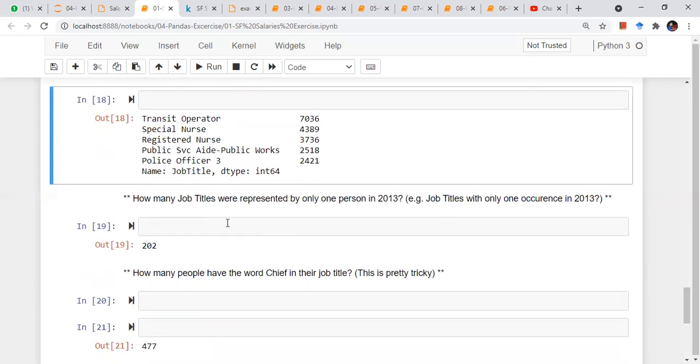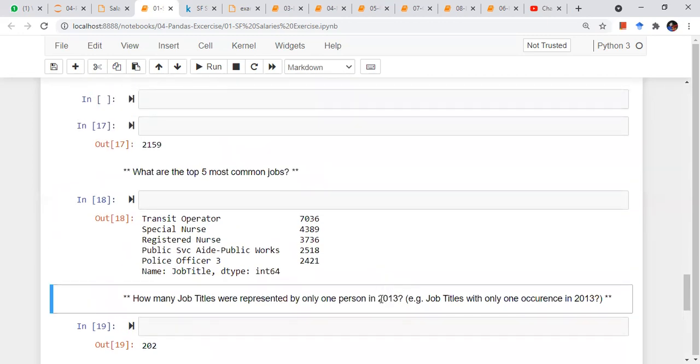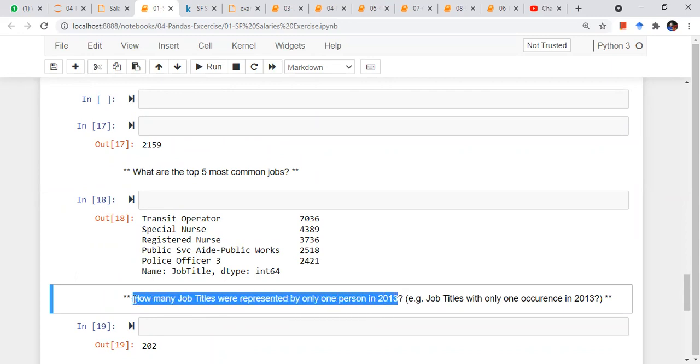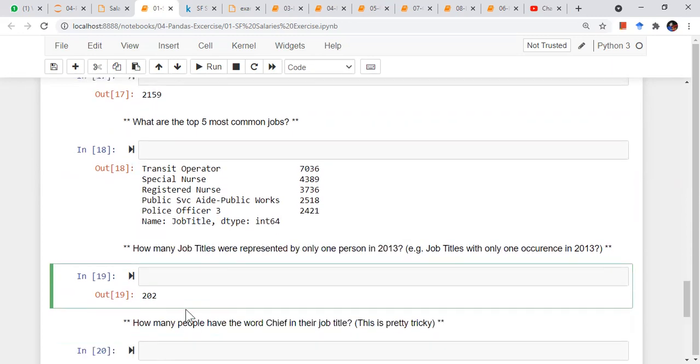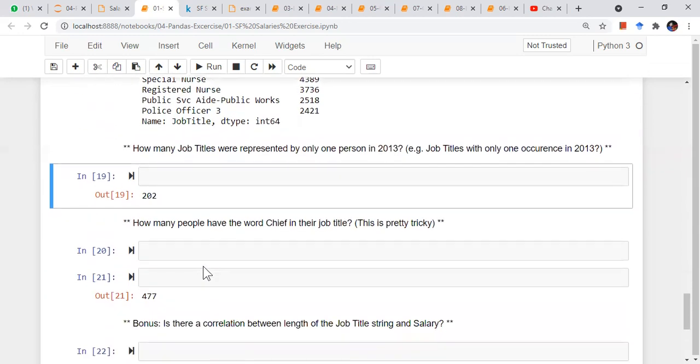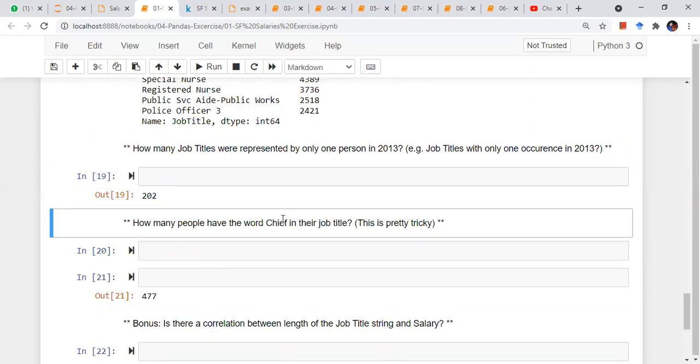Okay, now the next question is how many job titles are represented by only one person in 2013? So basically you have to make a filter year wise, then you have to make a job title count and you have to make job title count equal to 1, and you have to count all the job titles. So this will be good to do. You will have a complete experience of how you need to work on actual data. Next, how many people have the word chief in their job title?